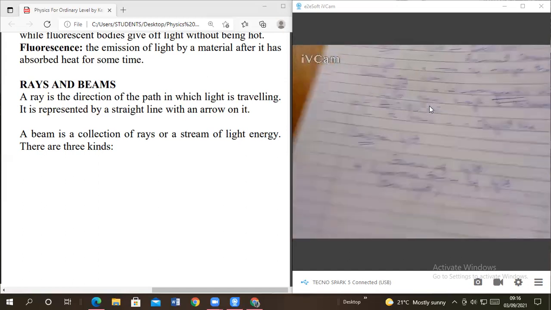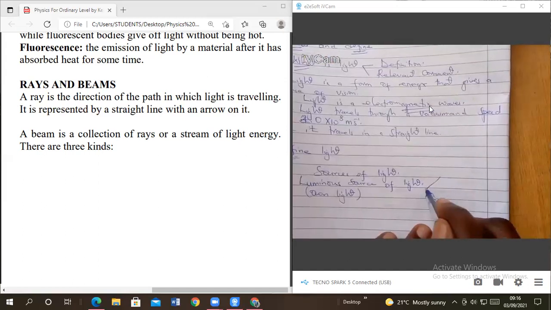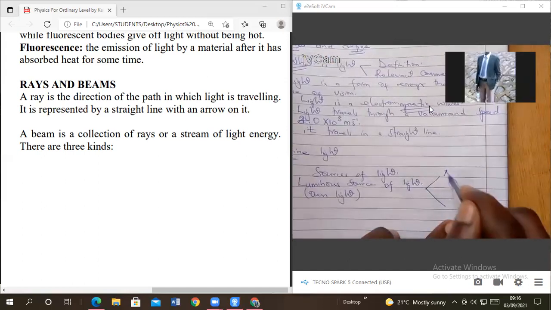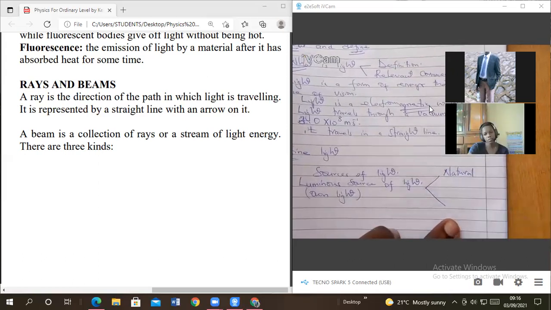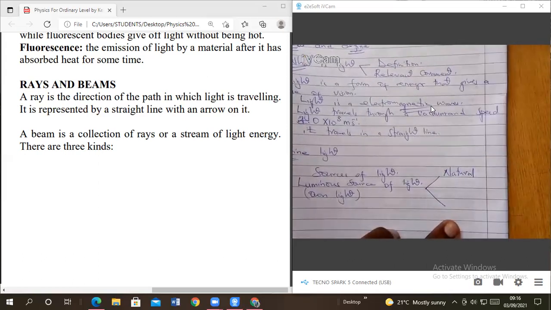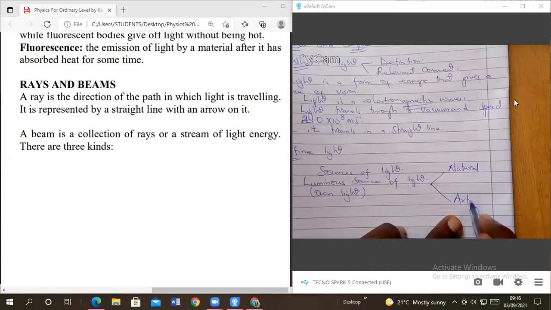And this one again is subdivided into 2. We have natural and artificial.